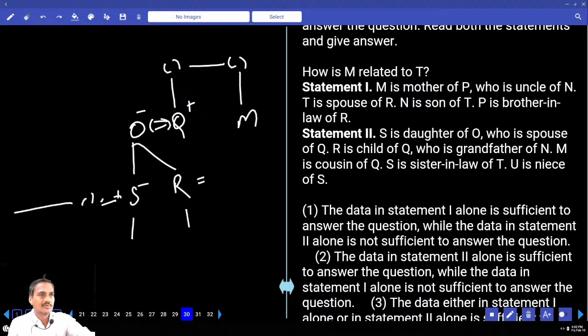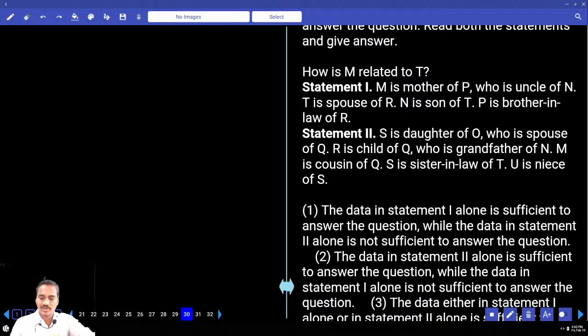Hence we have n number of possibilities. Hence statement 2 alone is not sufficient. Only statement 1 alone is sufficient. Choice 1, question number 30.